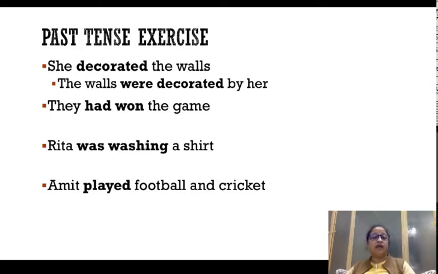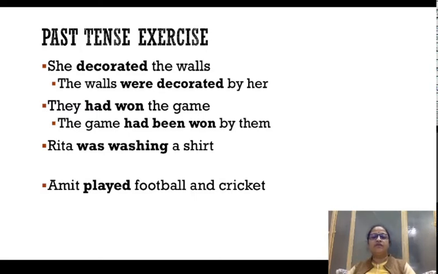This is how the three forms of the verb win are. Win, won, won. Had won is the past perfect tense, and when you do the passive voice of the sentence, the game would go in the subject place. The game had been. Been comes in between had and won. Had been won by. They is now going to come in the object place, and it is going to convert and become them. Again, refer to the subject object conversion table I showed you a few slides before. How certain subject pronouns become different in their objective form. It has to be kept in mind.